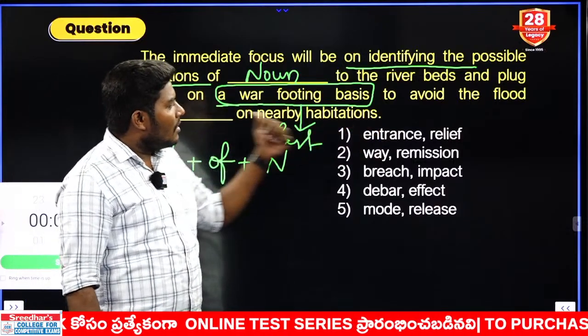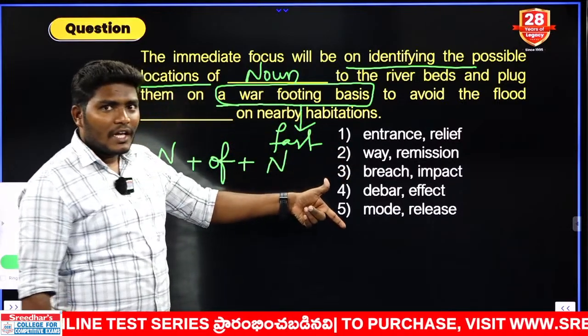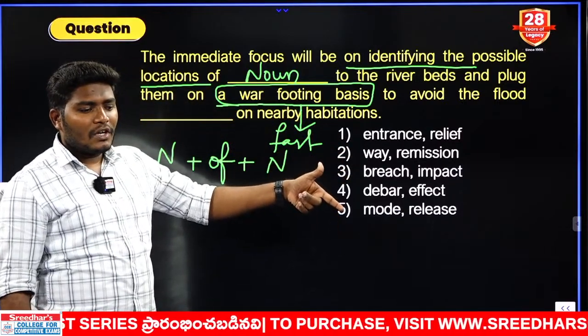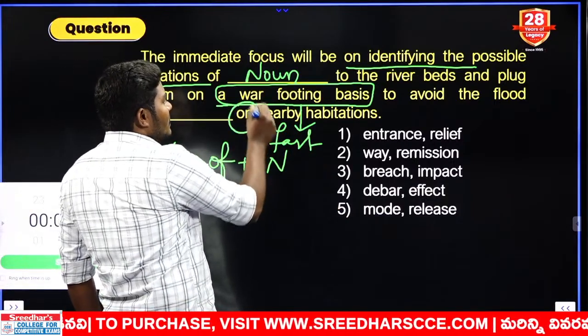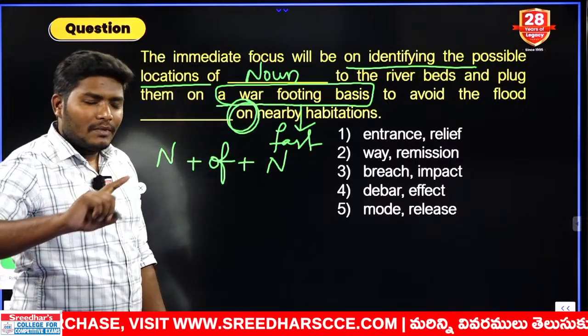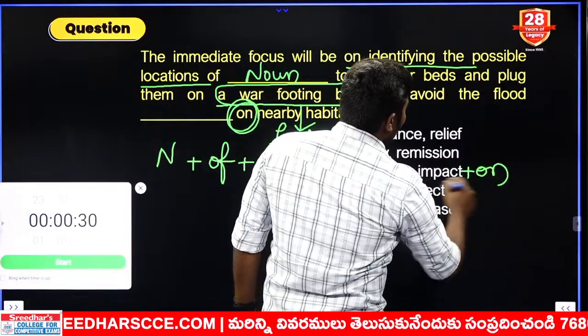Flood relief on, flood re-emission on, flood impact on, flood effect on, flood release on. Can you tell me your answer? Most of you got the correct answer. Very good, I appreciate you all. If you use the word in combination with on, you can get the correct answer. What is that combination with on? That is nothing but impact on.